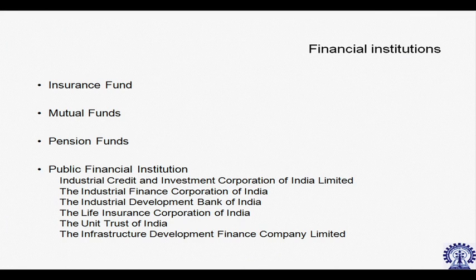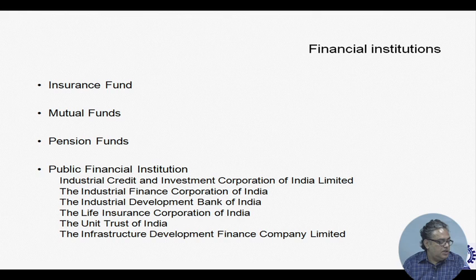Now, as I talked with you in my last lecture relating to public financial institutions, there were some institutions designated as public financial institutions under the previous Companies Act, that is the Companies Act 1956, but this designation has been taken away under the present Companies Act 2013. Nevertheless, it is important to know which are called public financial institutions.